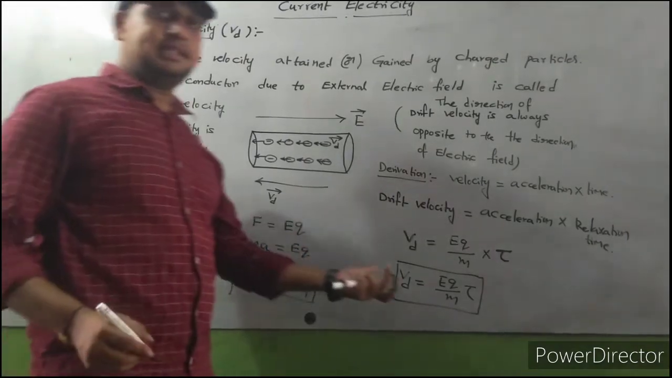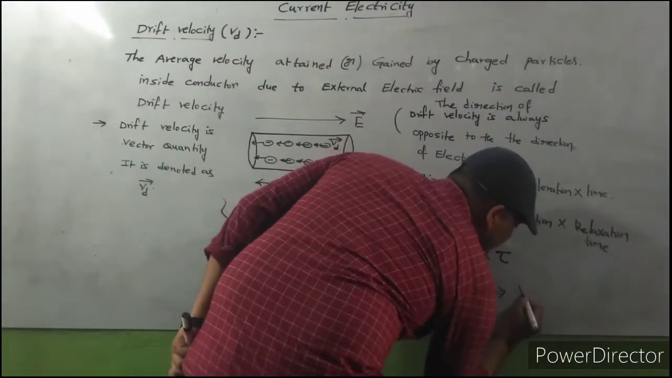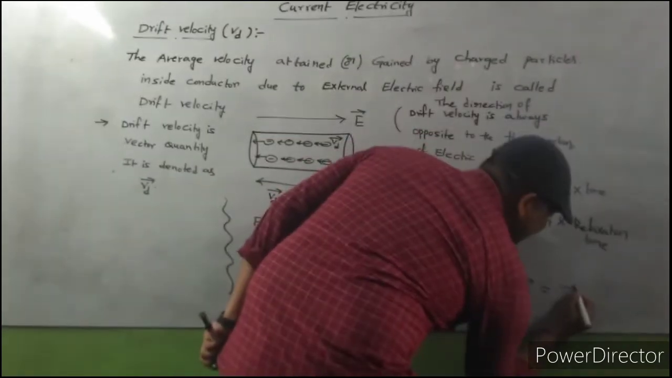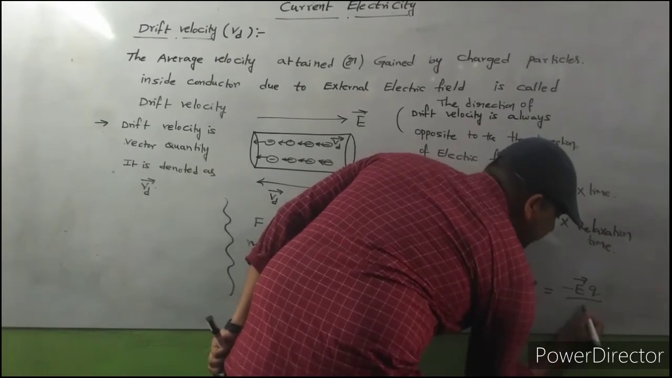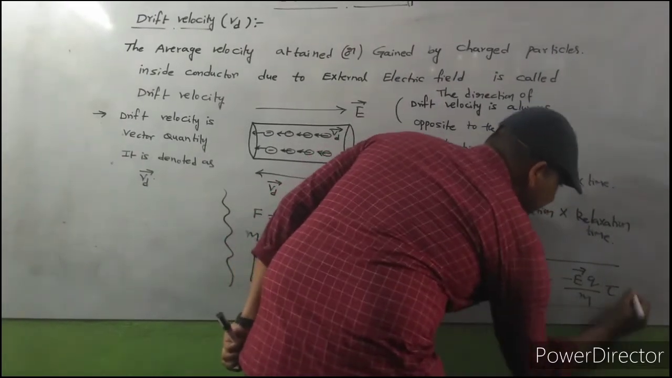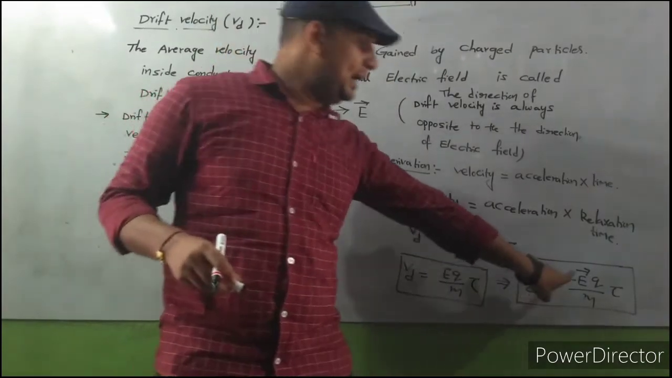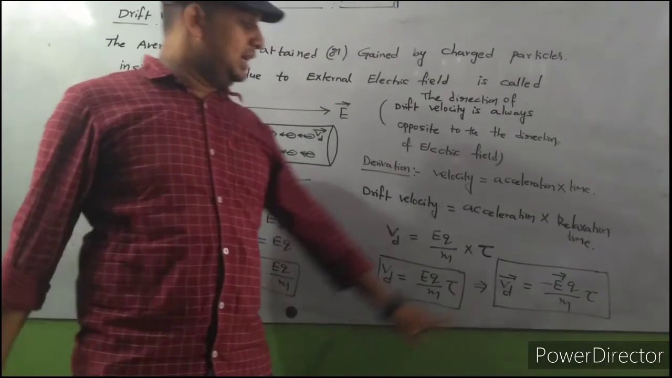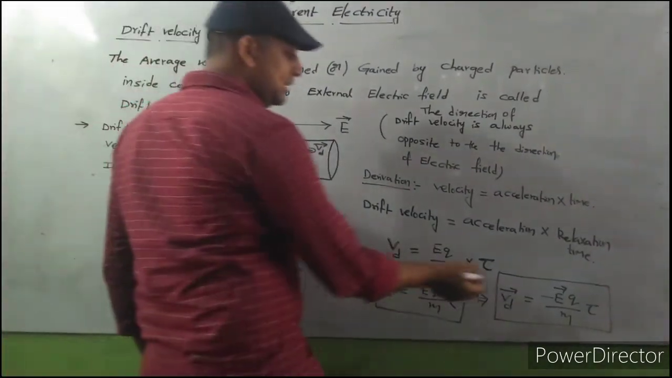If you write this in vector form, how can we represent it? Drift velocity is a vector quantity. Vd bar is equal to minus E bar into Q by m into tau. This is the vector form. My dear, here what does the minus indicate?